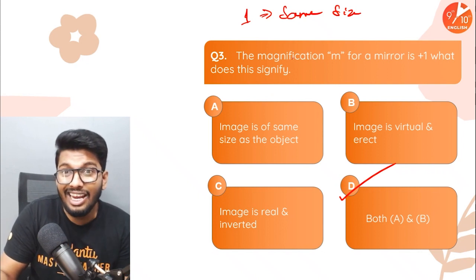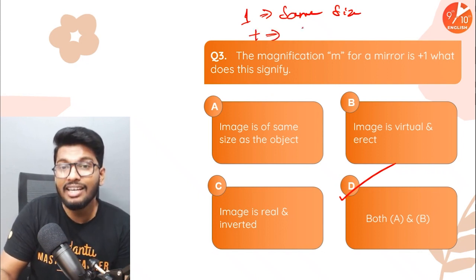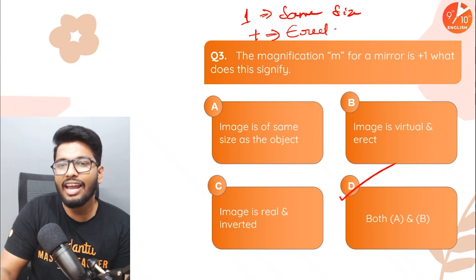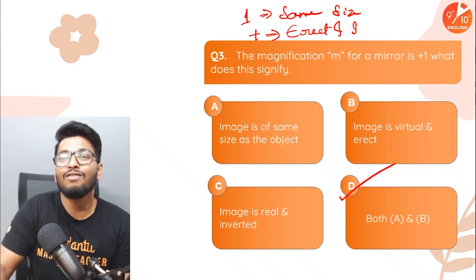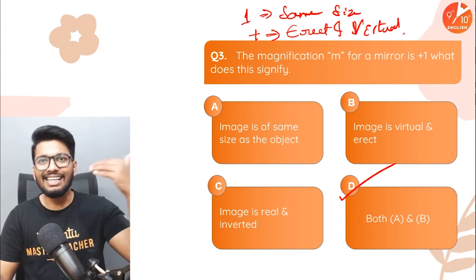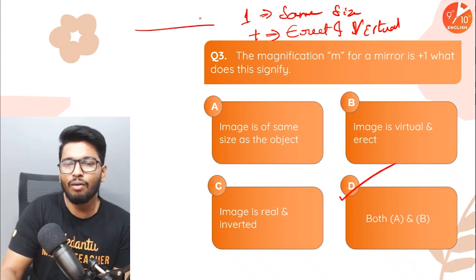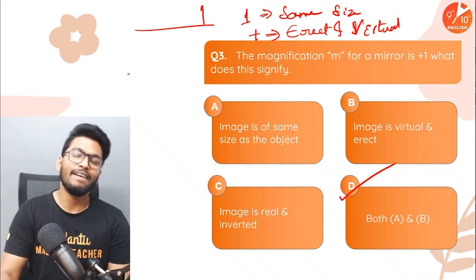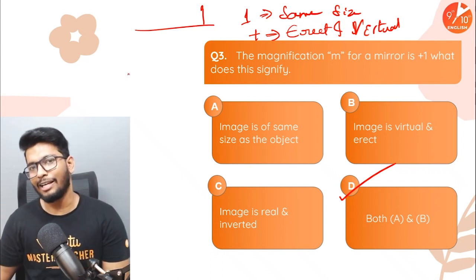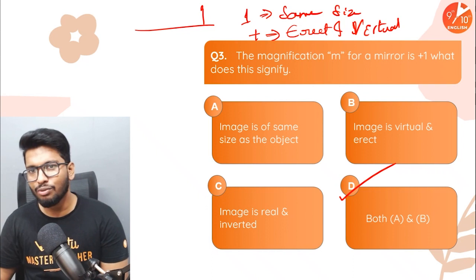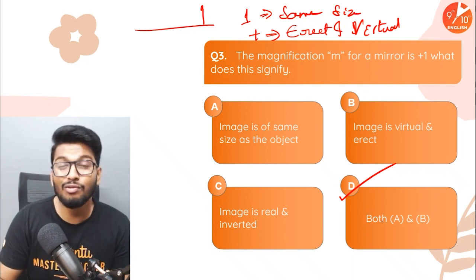But that sign plus denotes that the image is going to be erect and virtual in nature, not inverted. Plus indicates that the image formed is above the principal axis, which means that it has to be virtual as well. So it's erect and virtual, and it's of the same size. So the answer would be option number D.